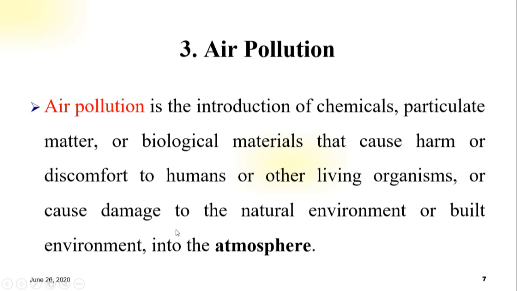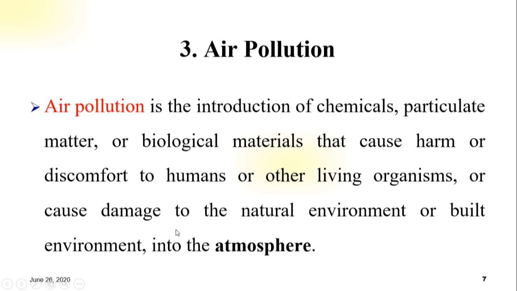Again, air pollution is the introduction of chemical, particulate matter, material, as I told you, the word substance, it refers to substance that cause harm or discomfort. Harm means dangerous, and discomfort, to humans, to people or other living organisms, like animals.